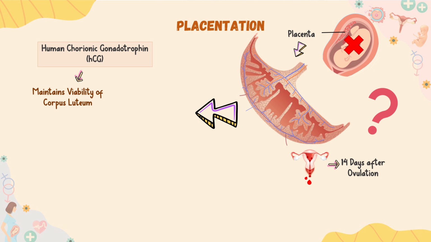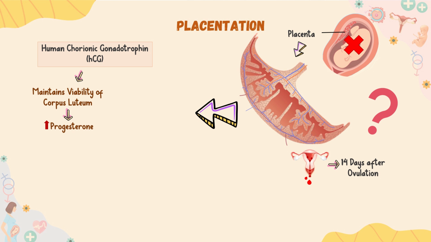Normally in a non-pregnant woman, menstruation occurs about 14 days after ovulation, and at this time, most of the endometrium is sloughed away from uterine wall and is expelled out. But what will happen if this still occurs after implantation? Yes, you got it right. Pregnancy will terminate in such case.